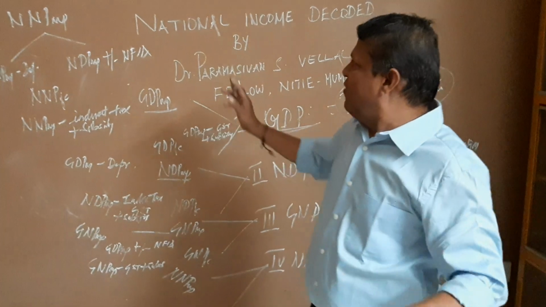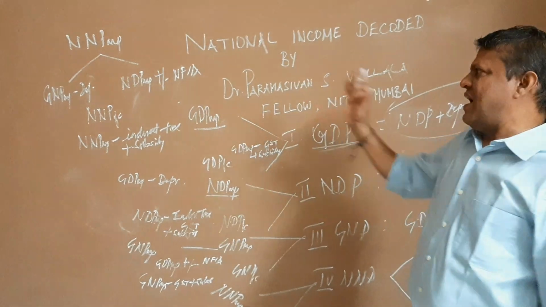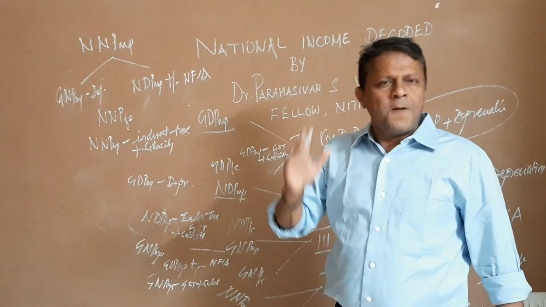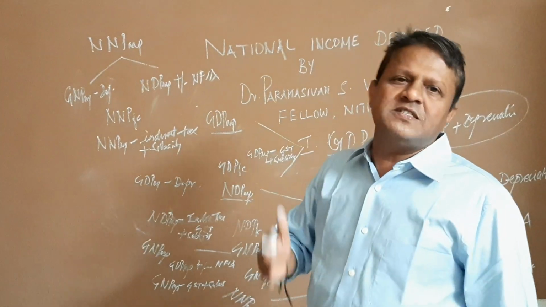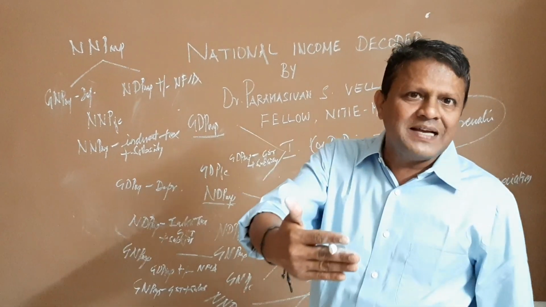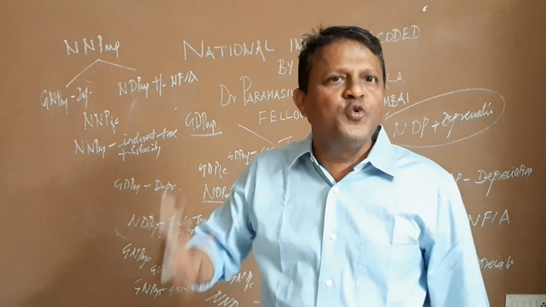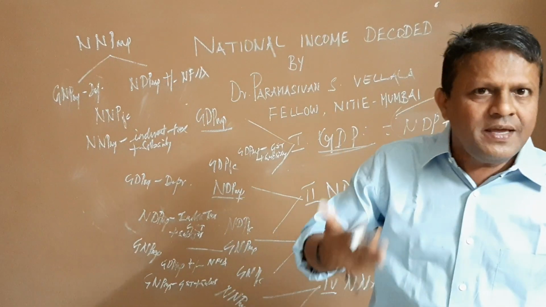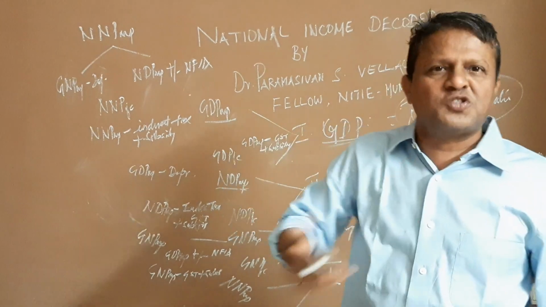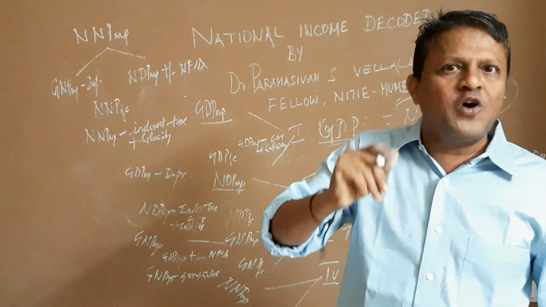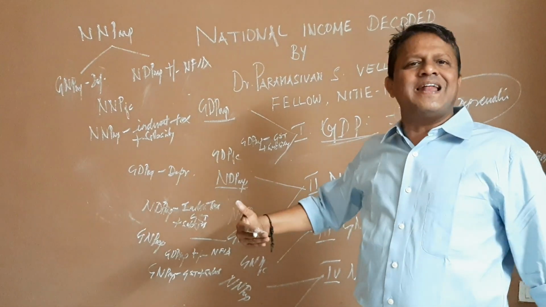And from here we further divide each measure into factor cost and market price. Market price means the prevailing existing market price. Factor cost means you deduct from the market price the indirect tax and you add the subsidy. That is what you do in GDP, in NDP, in GNP and NNP. So any one you do it, you don't need to do repeatedly. You have to do it either at GDP level or at NDP level or at GNP level or at NNP level.